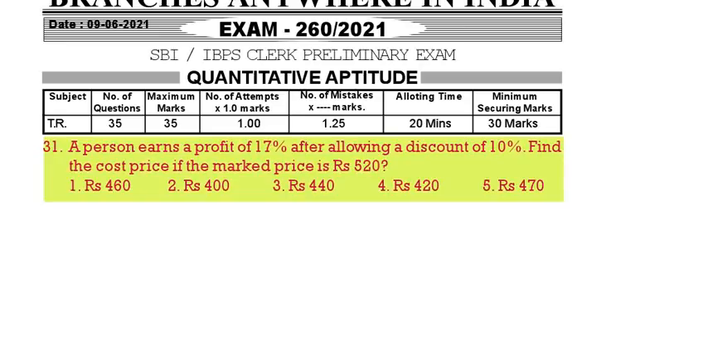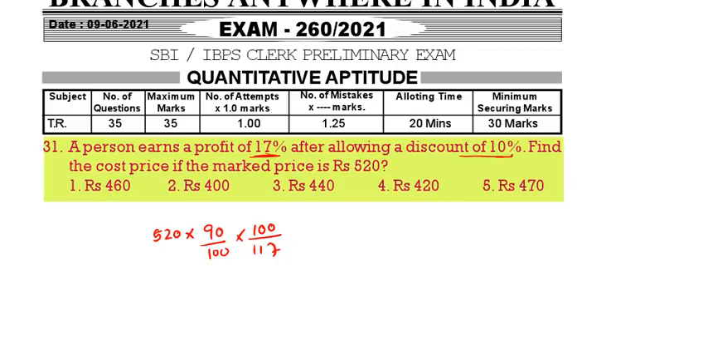A person earns a profit of 17% after allowing a discount of 10%. Find the cost price if the market price is 520 rupees. Now here the mark price is given as 520 rupees. We are giving a discount of 10%, so into 90 by 100. After giving a discount, we are getting a profit of 17%. So 117 is the selling price, and 100 will be the cost price. We want to find the cost price.